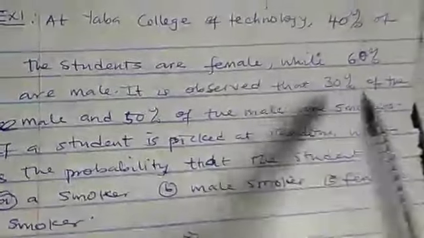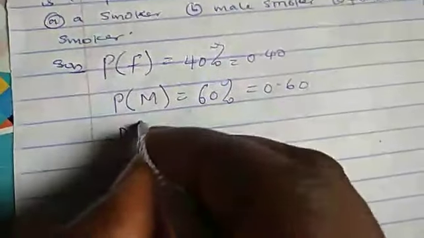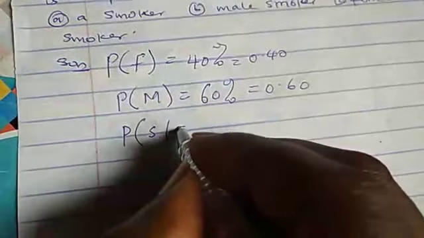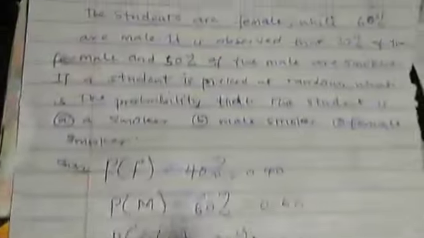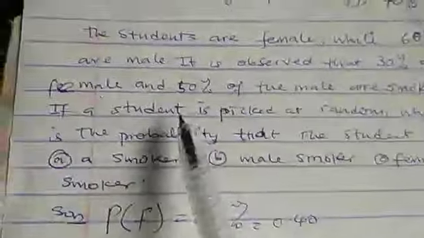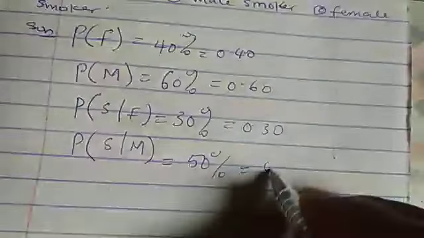Also, the question says that 30% of the female are smokers, which I can write as this: probability of smokers given female is 30%, which is 0.3. Also, it is given that 50% of the male are smokers. So I can now write that one as 50%. That is 0.5.